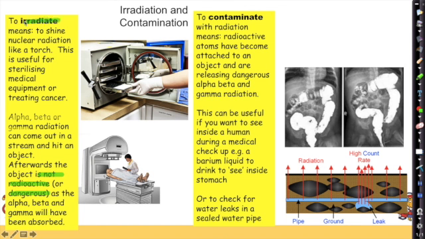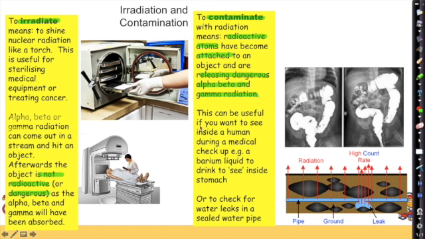So that is irradiation. Now, irradiation is different to contamination. To contaminate with radiation means that we have put radioactive atoms and attached them to an object, so that there is an actual lump of maybe uranium or plutonium or any other radioactive material attached to the object, and that's why we say contaminated. This can be dangerous because those objects can continue to release alpha, beta and gamma radiation unless you remove the contaminating material.